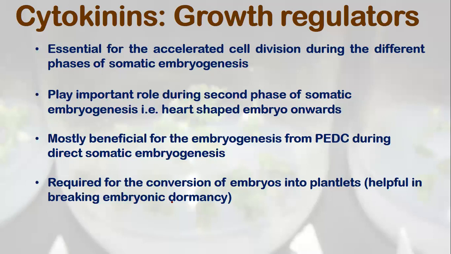Mostly beneficial for somatic embryogenesis from pre-embryogenic determinate cells, where we don't require any kind of induction, that means the role of auxin is very little. If we culture them onto the medium containing cytokinins, the cells will tend to form the embryos. These are also required for the conversion of embryos into plantlets. It's helpful in breaking the embryonic dormancy.